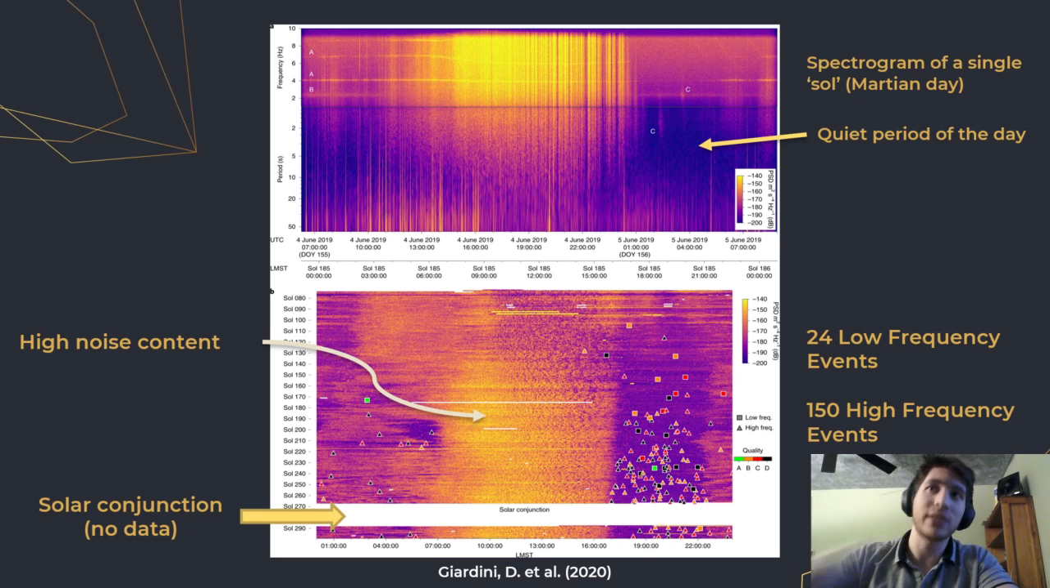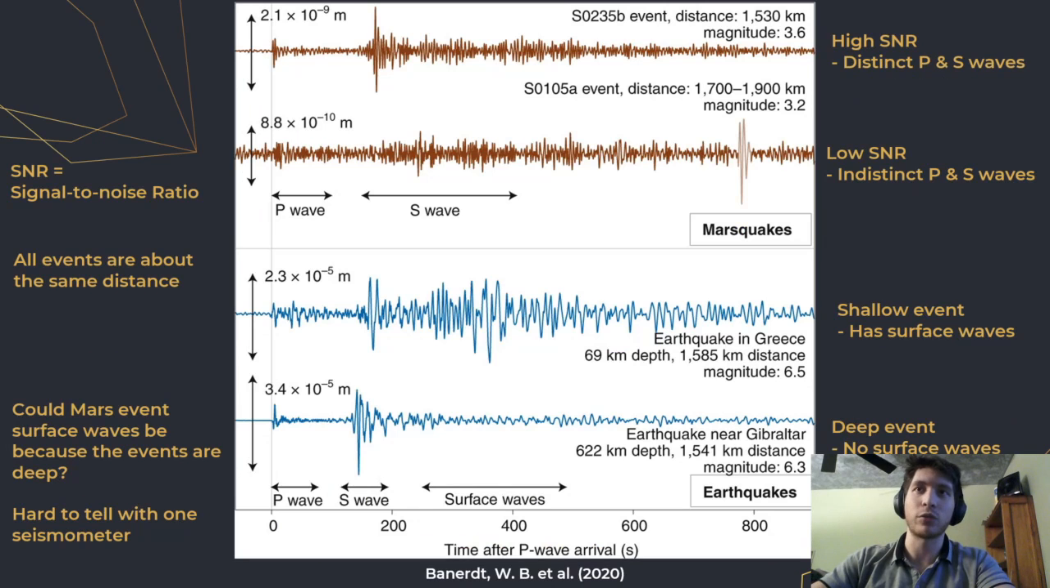And up top here, we can see the spectrogram for a single sol, which is what we call a Martian day. Now, the bottom image shows each day's spectrograms stacked on top of each other for sols 72 to 299. Now, the triangles represent low-frequency events, and the squares are high-frequency events, which mostly travel through the crust. There have been 24 low-frequency events and 150 high-frequency events. And this large, bright orange swath going through the middle represents periods of high noise, where the signal-to-noise ratio is effectively too low to distinctly determine P and S wave arrival times.